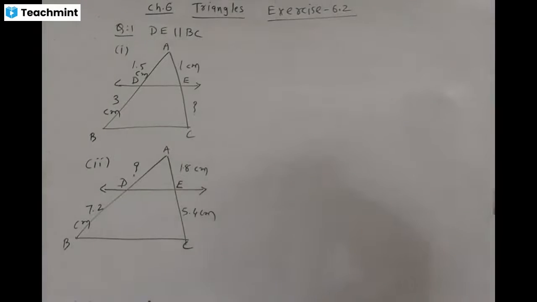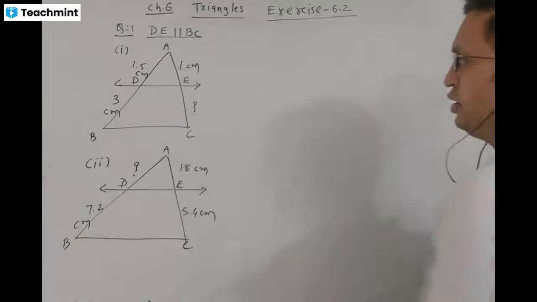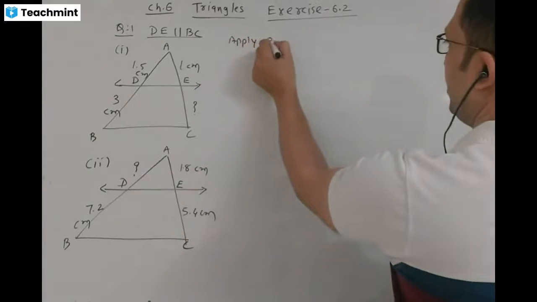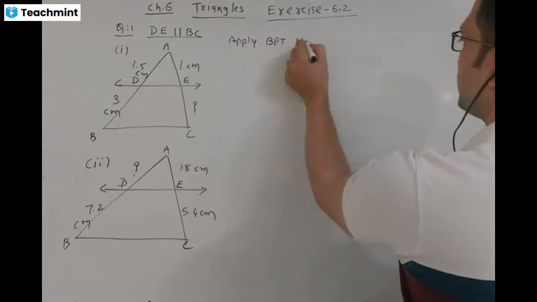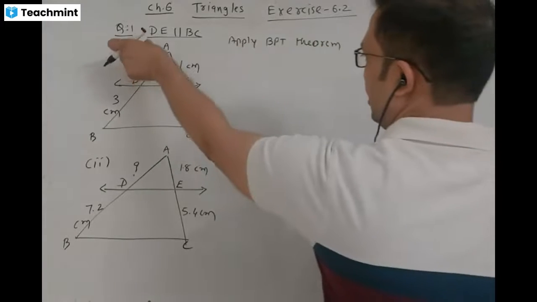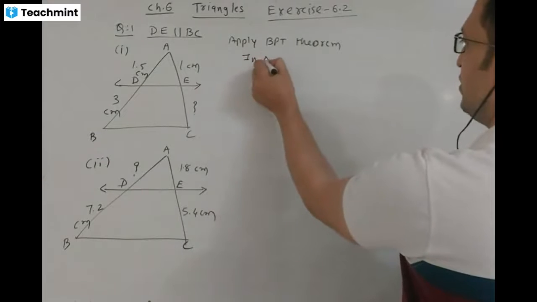Here in question 1, DE is parallel to BC. In the first figure, find the length of EC, and in the second figure, find the length of AD. Here the condition is DE is parallel to BC in triangle ABC. Apply the BPT theorem, the basic proportionality theorem.